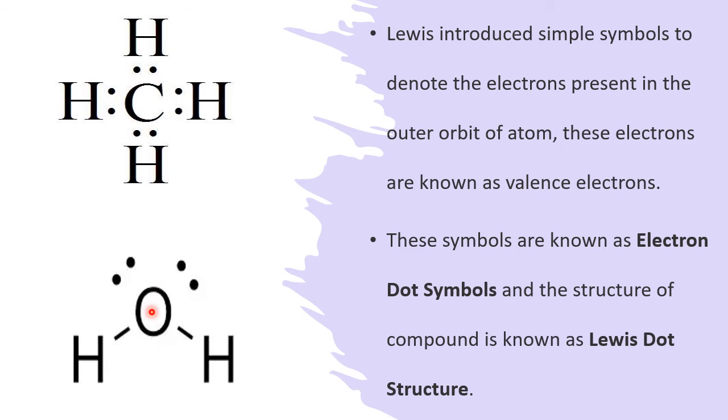In the same case, you can take the water example. Water is formed by the combination of O and H. Now, if you see the O, atomic number of O is 8, 1s2, 2s2, 2p4. So outermost is 2s2, 2p4, 6 electrons. It wants 2 electrons. So those 2 electrons are taken by 2 hydrogen atoms. So one from the oxygen, one from the hydrogen, a bond is formed. One from the oxygen, one from the hydrogen, and a bond is formed.